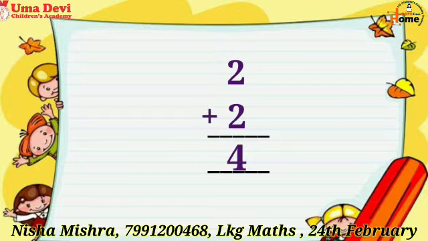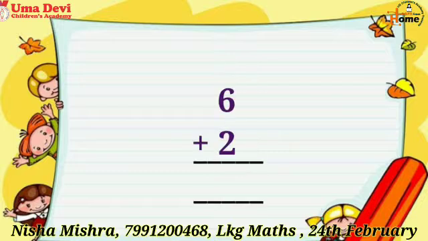Let's see another example. Here we have to add 6 plus 2, means we have to add 2 in 6. Then how we will count? Again we will skip one number after 6, that is 7, and we will write the next number of 7. What is the next number of 7? 8. So our answer is 8. 6 plus 2 equals to 8. Very nice.